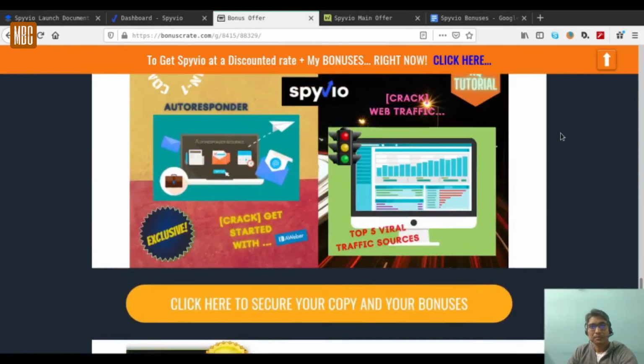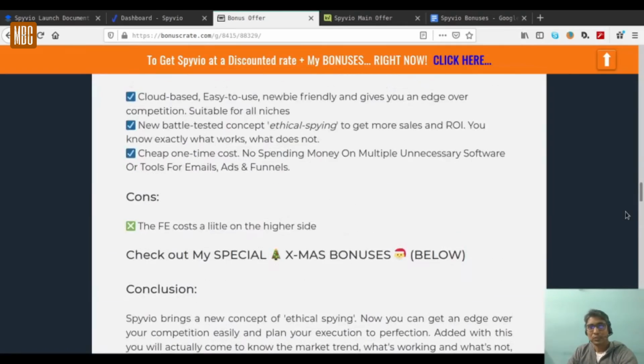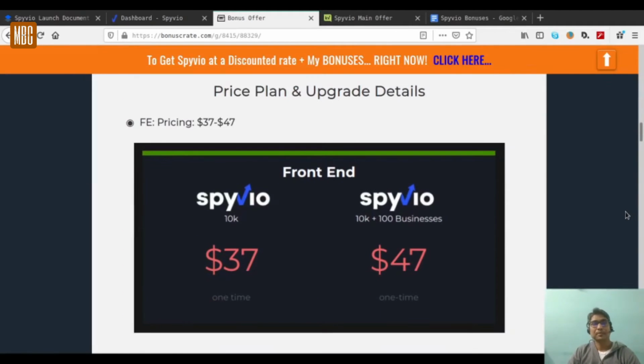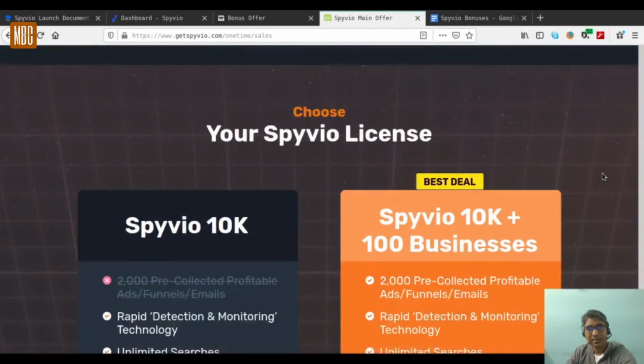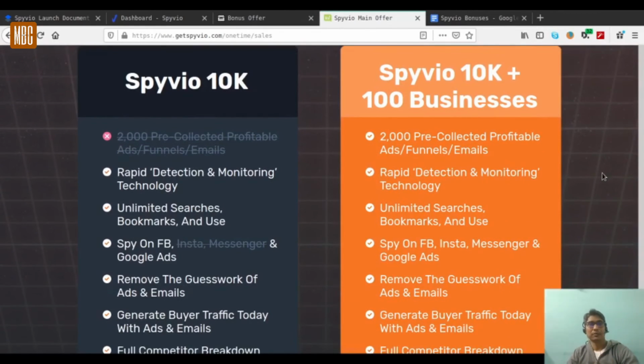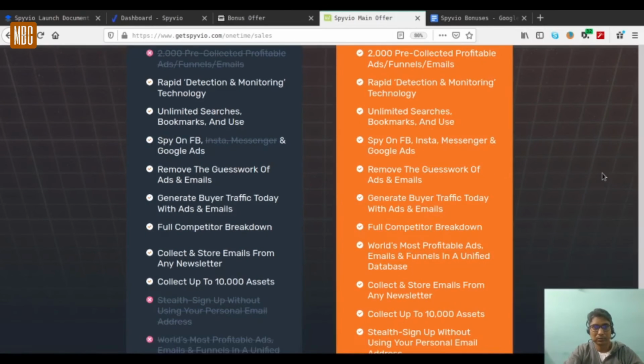Now moving ahead with the review, let's go ahead with the pricing and upgrade details. The front end of the software comes at a price of $37 to $47, which is a one-time cost, of course. The front end comes in two flavors: one is the 10K flavor and the other is 10K plus 100 businesses. Now what is that? Let me show you. You go to the sales page. You can check it on the sales page also. This difference is given here. Let me show you.